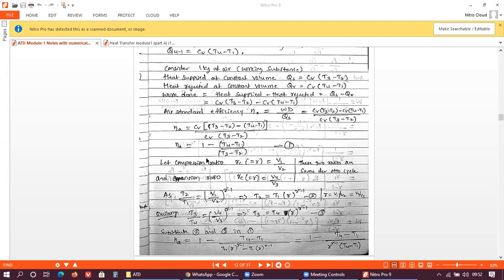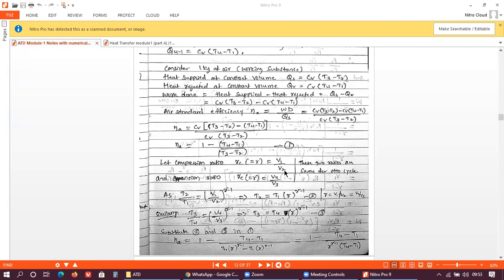In case of this Otto cycle, the compression ratio rc is equal to V1 by V2. No doubt we have discussed this compression ratio in previous classes also. It is the total volume divided by clearance volume.